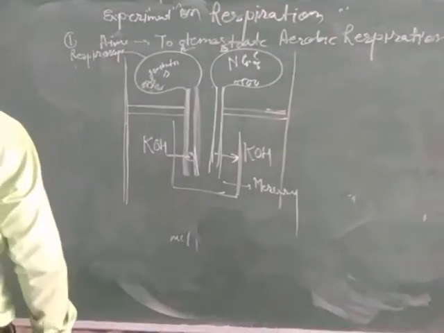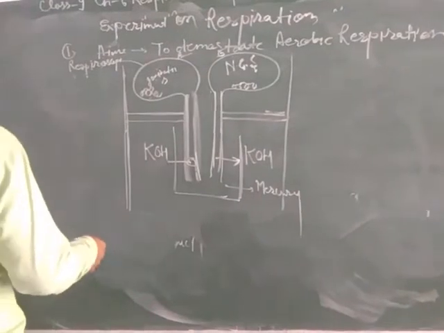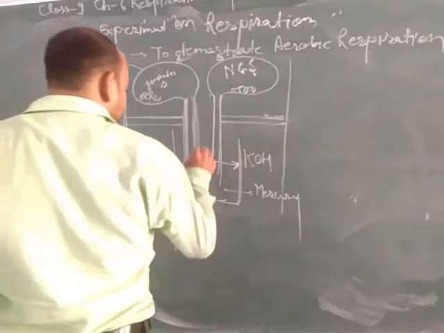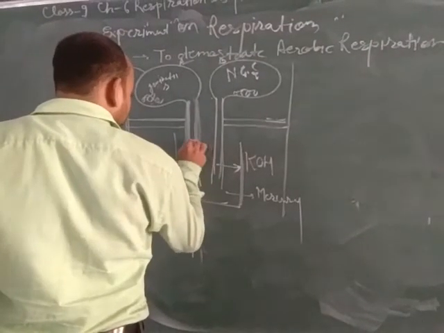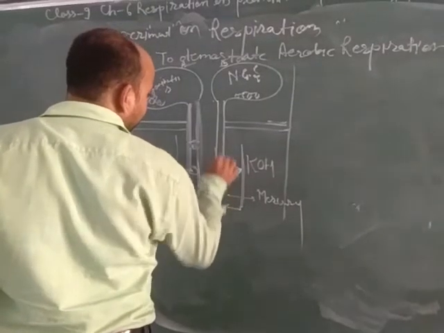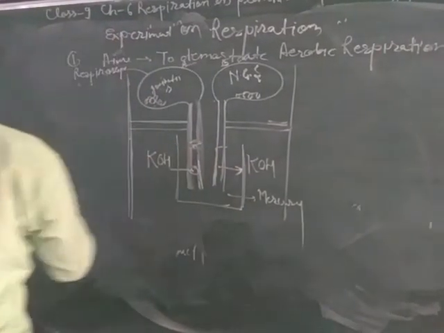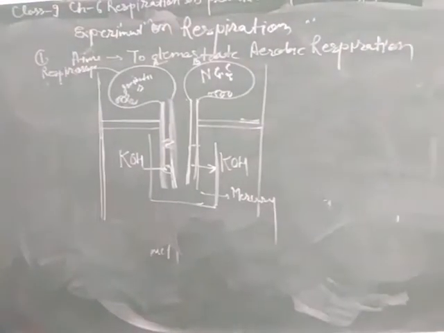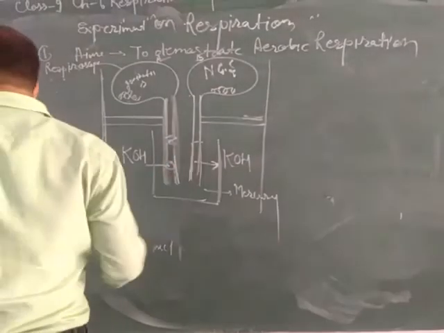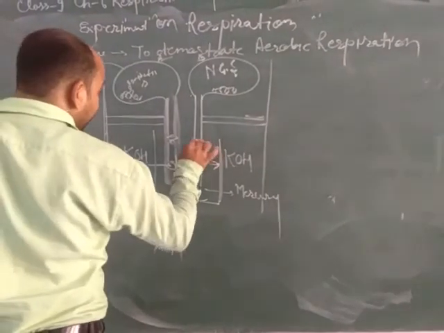Now we watch that after some time the level of mercury increases in flask A, but not in flask B.